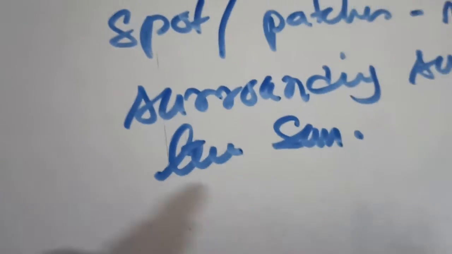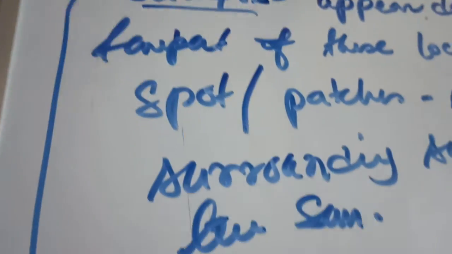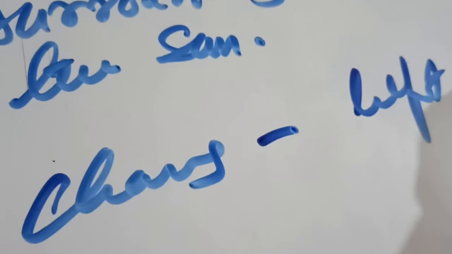And regular observation of sunspots shows that they continuously change their position from left to right.